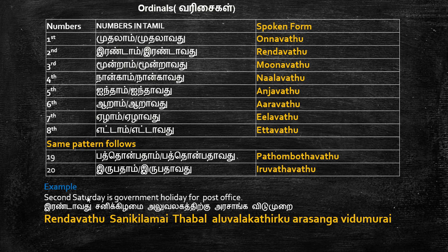Let's say for example, second Saturday is a government holiday for post office. ரெண்டாவது சனிக்கிழமை தபால் அலுவலகத்திற்கு அரசாங்க விடுமுறை. Second Saturday is government holiday for post office. ரெண்டாவது சனிக்கிழமை தபால் அலுவலகத்திற்கு அரசாங்க விடுமுறை. That means அரசாங்கம் means government, விடுமுறை means holiday, and தபால் அலுவலகம் means post office.